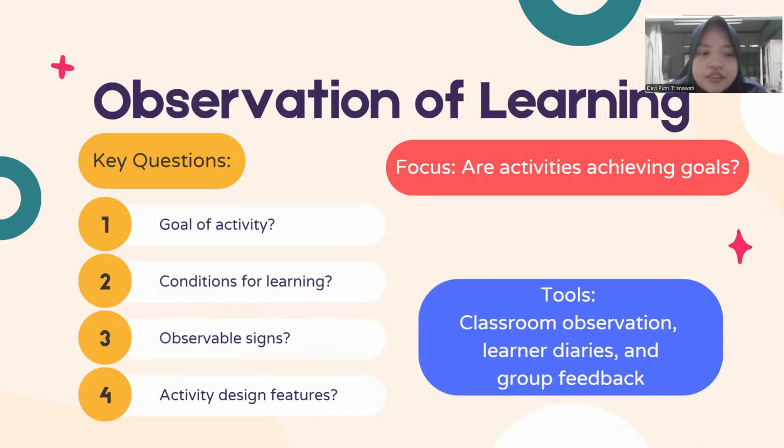The third is what observable signs of learning are there? And the fourth is what are the features of activity design? Common tools of this type of assessment include classroom observation, learner diaries, and group feedback.